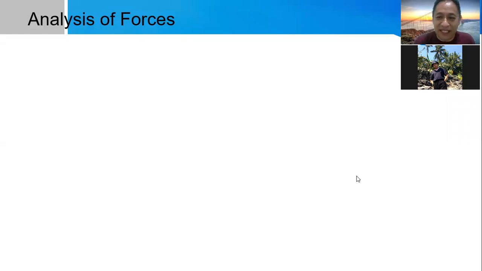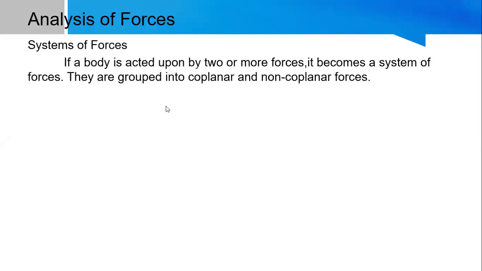So we have analysis of forces, and we have what we call a system of forces. When can we say that there is a system of forces? What do you think? When there are two or more forces acting on a body, then we can consider that to be a system of forces.